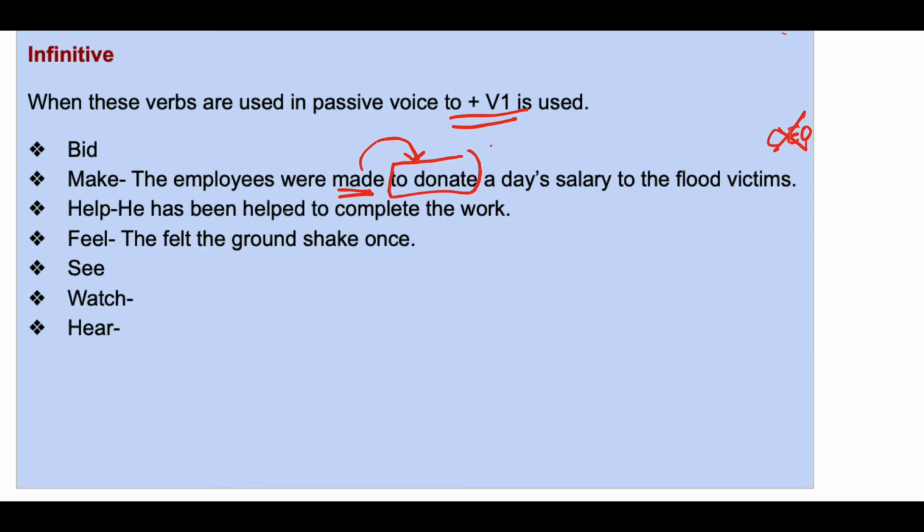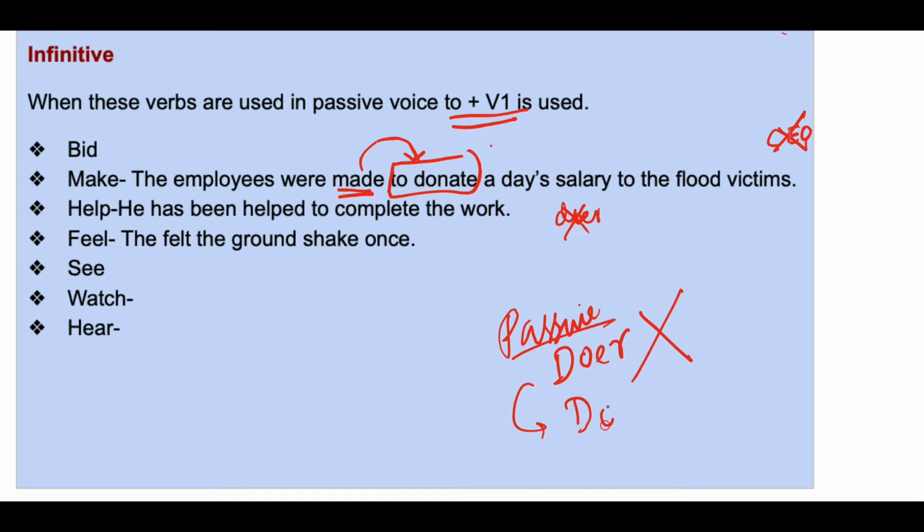Okay. He has been helped to complete the work. And who helped him? I helped him. But here, again, the doer is missing, it is not present. So when do you say a sentence is in passive voice? When the doer of the action is not given in the sentence, or when the doer is present in the sentence but it is present after by, that is, the doer does not act as the subject.